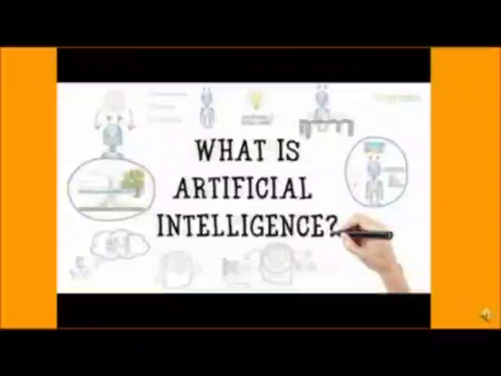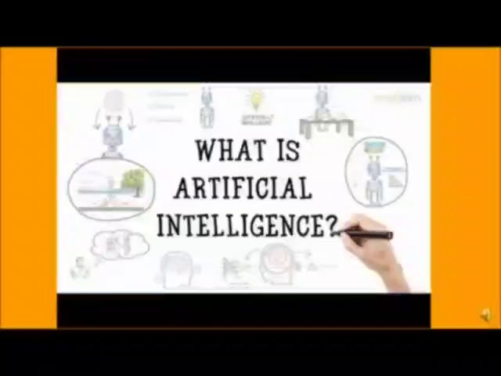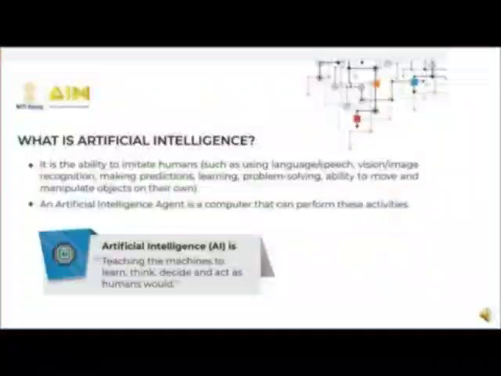Now moving further to what is artificial intelligence, it's the same as I told you about human intelligence. Humans are intelligent, and suppose we make a machine that could take its own decisions, it can act as an artificially intelligent machine. So, artificial intelligence is the ability to imitate human beings. When we talk about imitation, that means a machine can behave like a human.